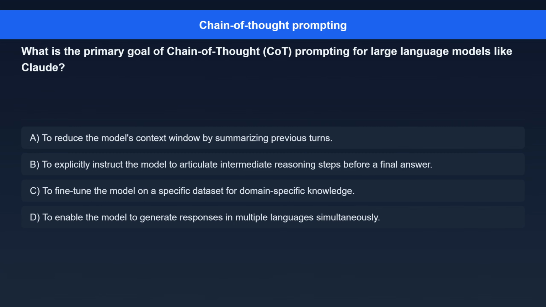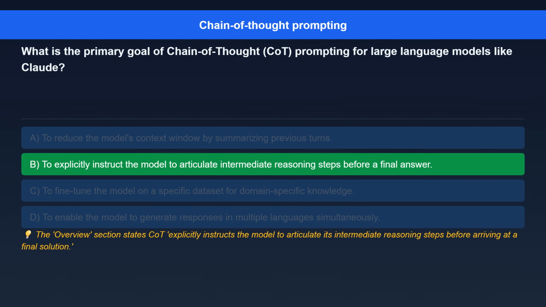Question 7. What is the primary goal of chain of thought (COT) prompting for large language models like Claude? Option A, to reduce the model's context window by summarizing previous turns. Option B, to explicitly instruct the model to articulate intermediate reasoning steps before a final answer. Option C, to fine-tune the model on a specific dataset for domain-specific knowledge. Option D, to enable the model to generate responses in multiple languages simultaneously.